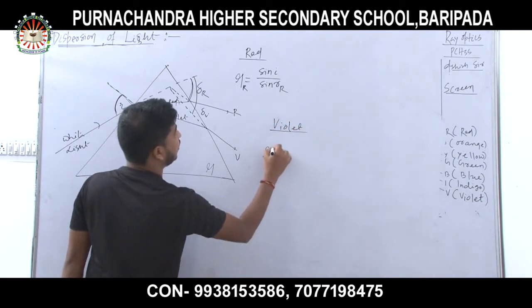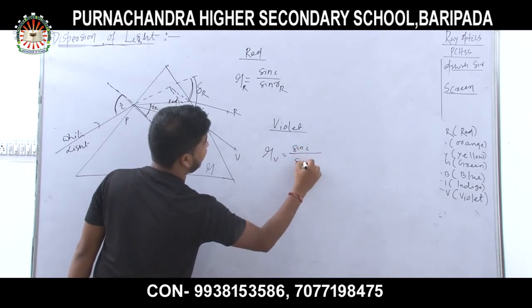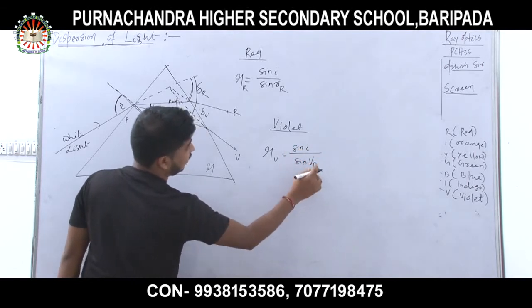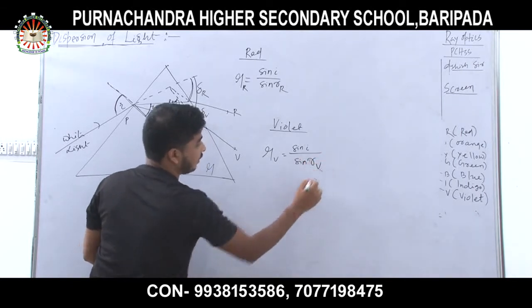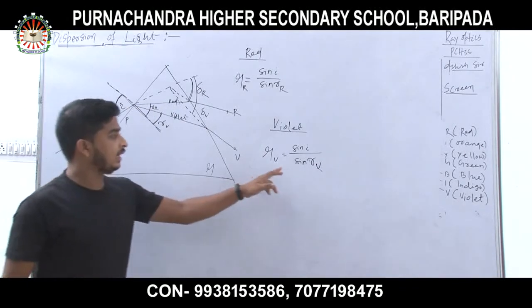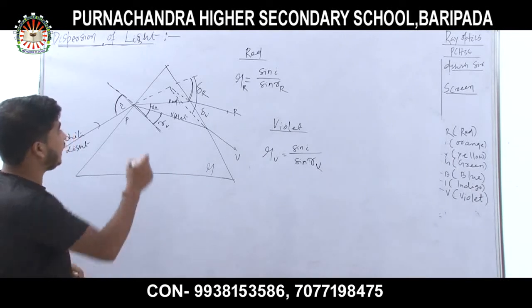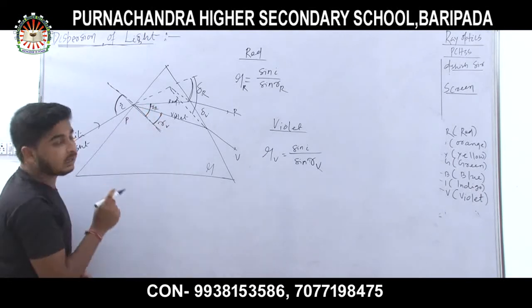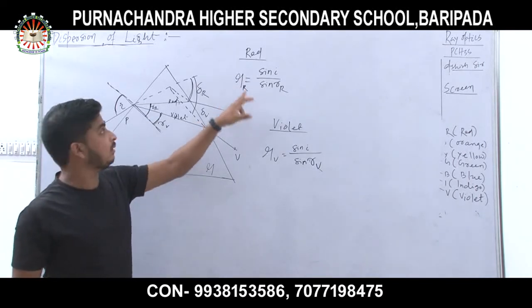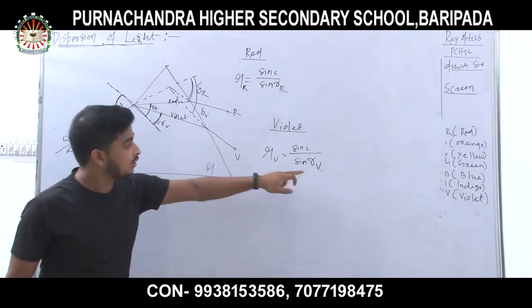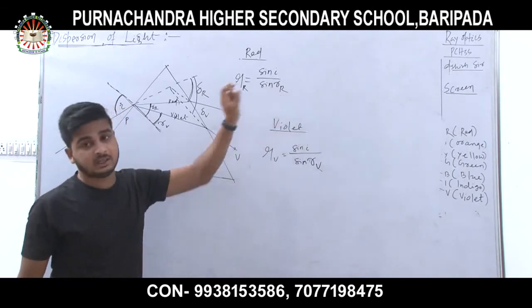So it will be mu of V equals sin I divided by sin R of V, where R of V is the angle of refraction for violet color. This is the angle of refraction for red color, and this is for violet color. Now I am writing Snell's formula for red here and for violet here. Here is the refraction angle for violet, and here the refraction angle for red color.